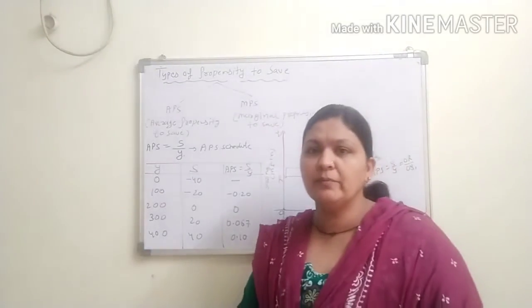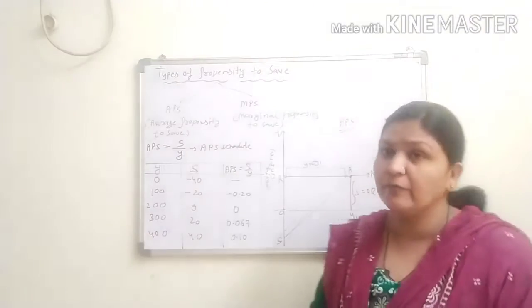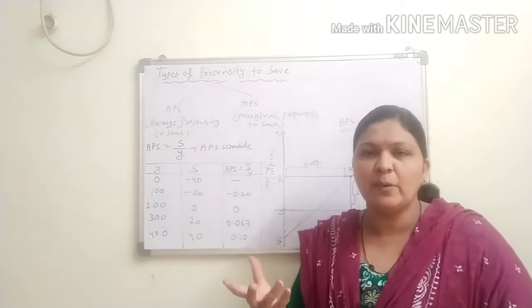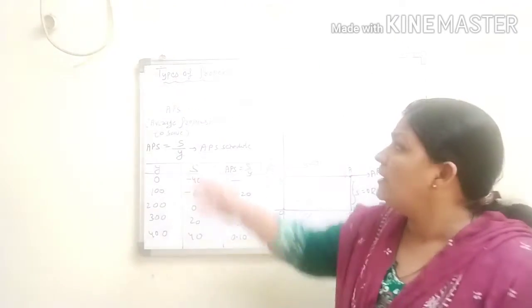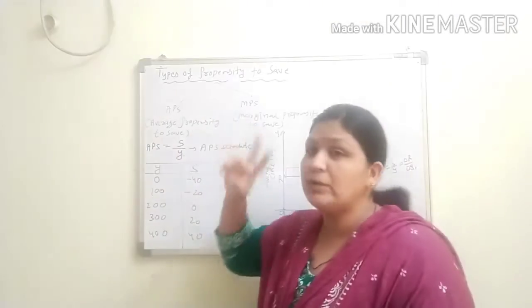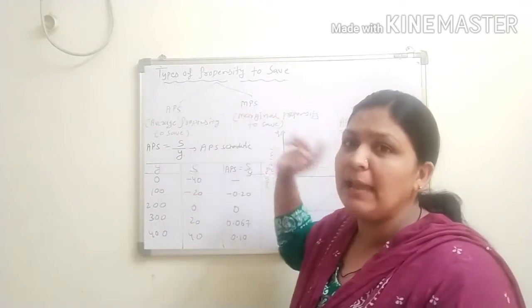Good morning students. Today we will start our next topic, that is types of the propensity to save. We already saw the propensity to save in the previous lecture. There are two types of propensity to save: first is APS and second is MPS.